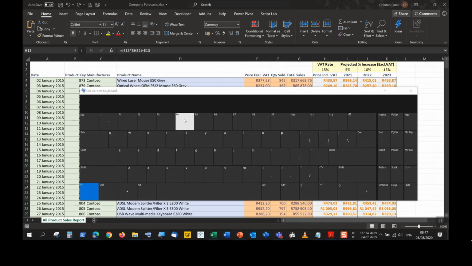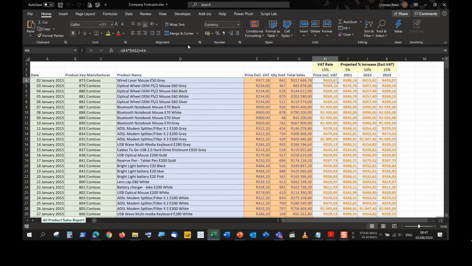If you're on a laptop, you might be able to push F4 on its own as well. Certain laptops require you to push the function key, which is at the bottom left-hand corner, hold that down, then push F4, and that gives you $ signs inside your particular cell reference.